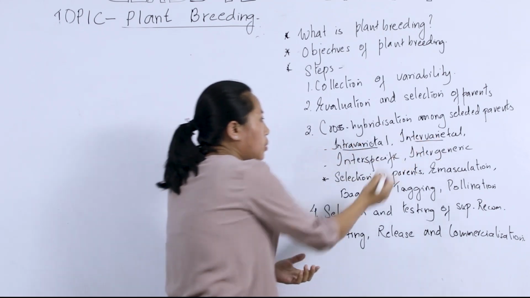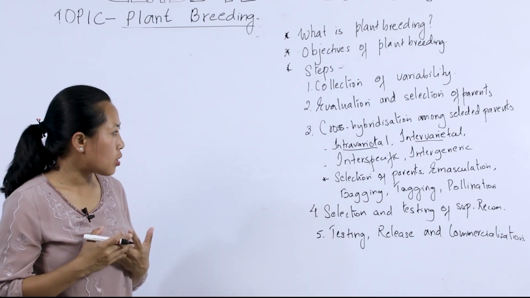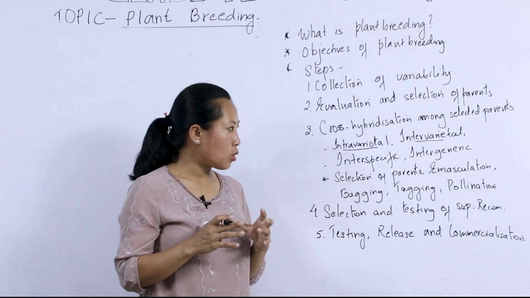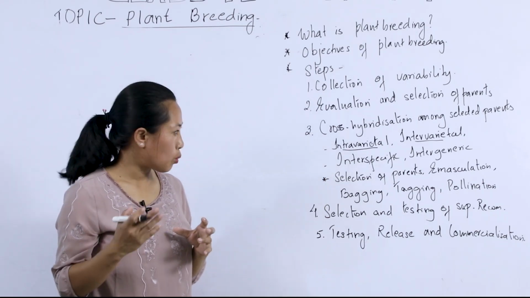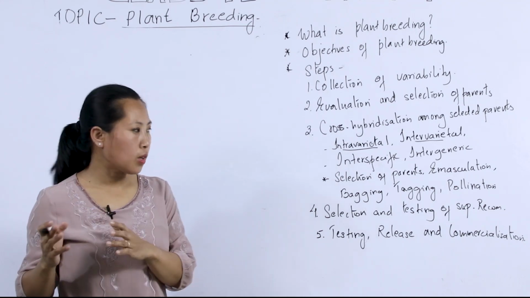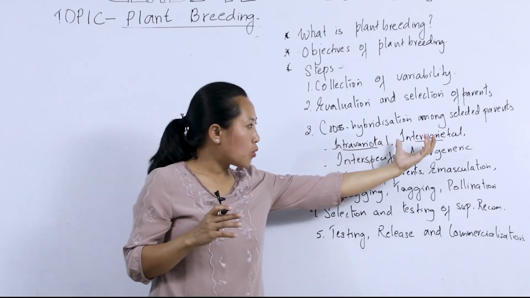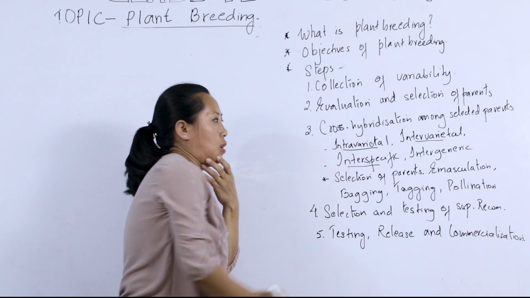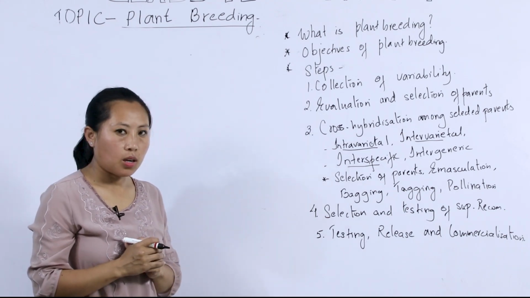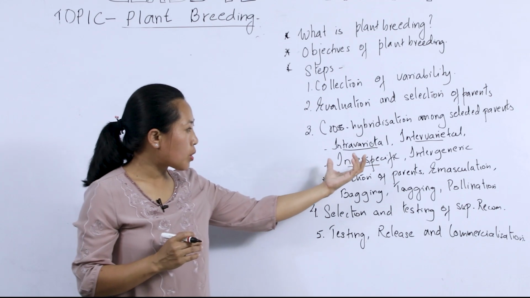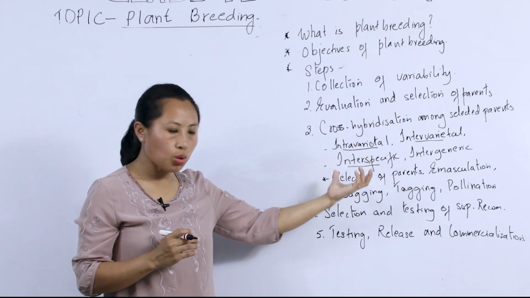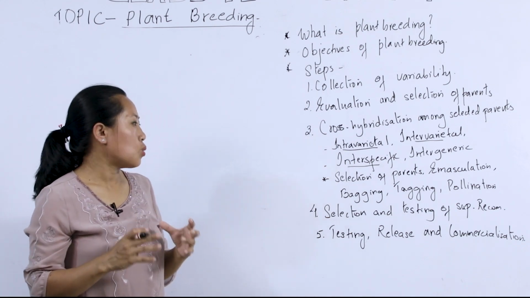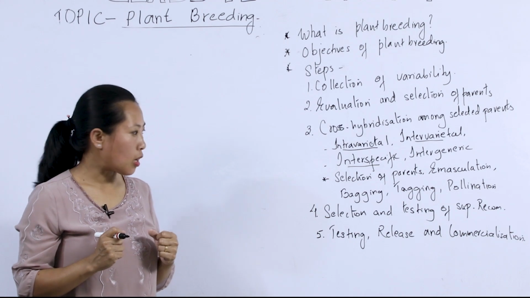And another type of hybridization is intervarietal hybridization. In intervarietal hybridization, it is a cross between two individuals belonging to two different varieties. Okay, and the next type of hybridization is interspecific hybridization. In this type of hybridization, it is the cross between two individuals belonging to different species. So a cross between two different species is known as interspecific hybridization.